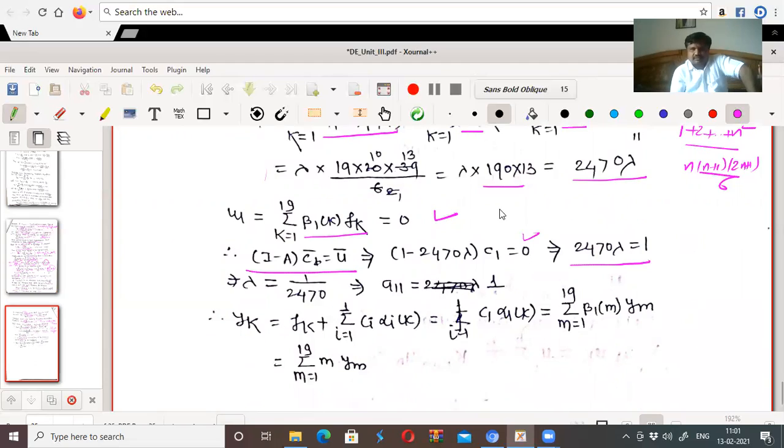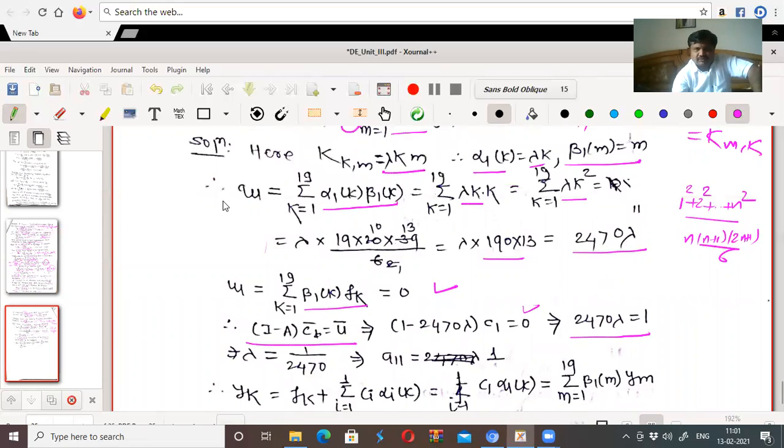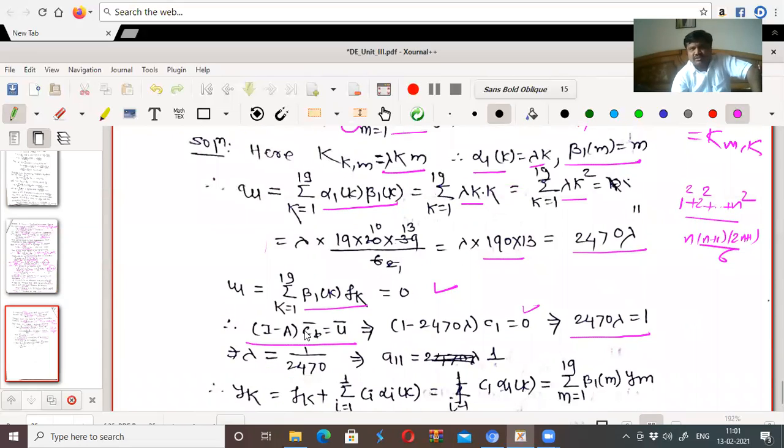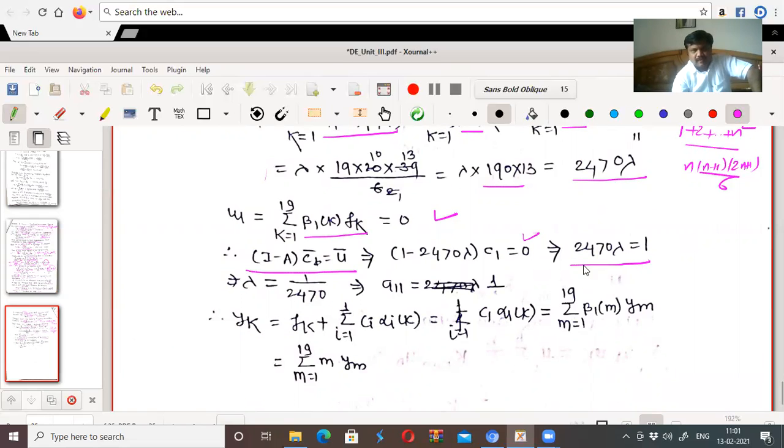Why? Because c1 is non-zero. If c1 is 0, there is nothing to prove, everything becomes 0. So c1 is non-zero, and therefore 2470 lambda equal to 1. So lambda equal to 1 upon 2470. With lambda equal to 1 upon 2470, we obtain the eigenvalue. Now therefore a11 becomes 1.